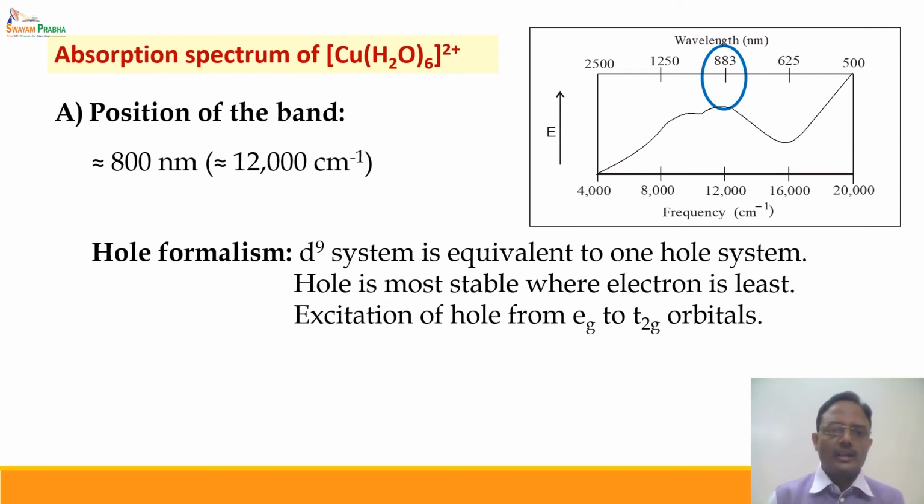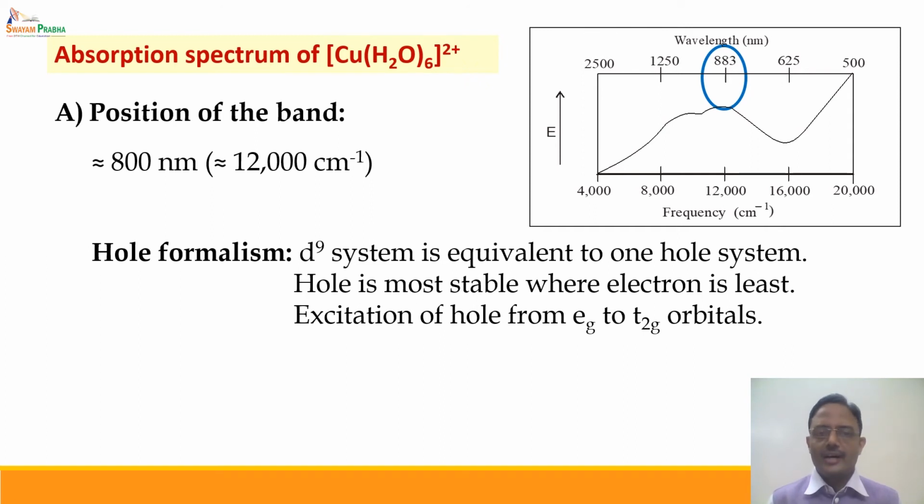But in case of this d9 system, we do not know which electron is undergoing excitation. Hence, there is a concept called hole formalism. This hole formalism says that this d9 system is equivalent to a one hole system. The hole is most stable where the electron is least. Now it means that whenever you have a d9 system, there are 9 electrons.